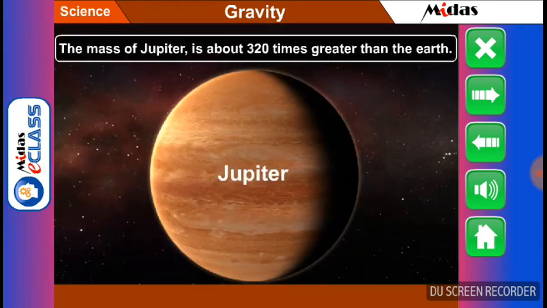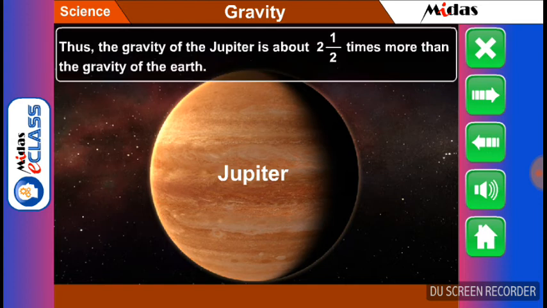The mass of Jupiter is about 320 times greater than the earth. Thus, the gravity of Jupiter is about 2.5 times more than the gravity of the earth.